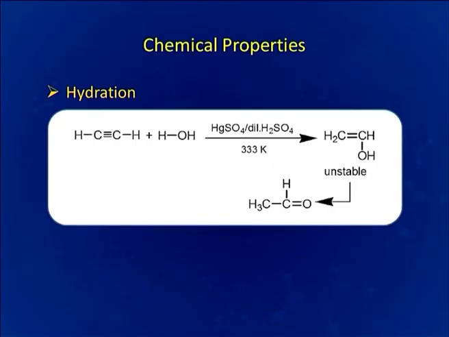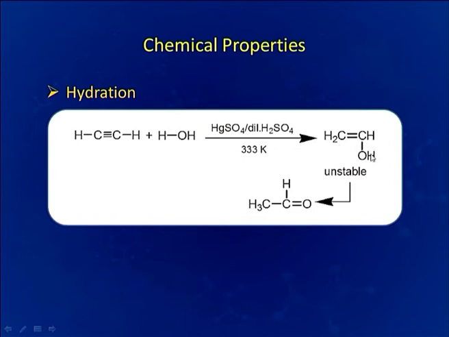Hydration means reaction with H2O. So H2O, it is again an addition reaction, H plus and OH minus. Here we can see in the presence of HgSO4 and dilute H2SO4 at this temperature will give us CH2=CHOH.